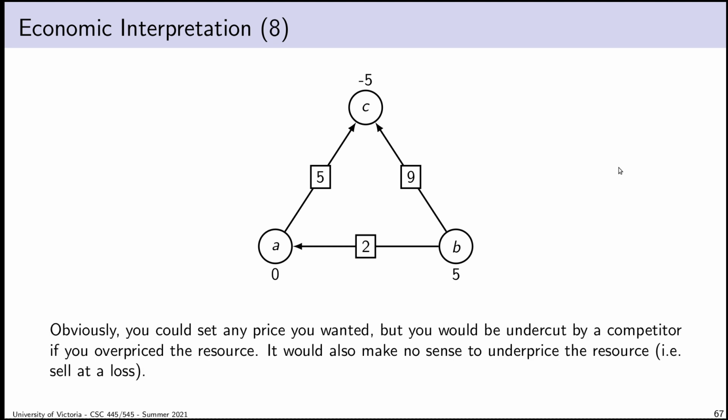So obviously, if you're sitting at city C, you could set whatever price you wanted. I could say I'm going to charge $10,000 for a unit of flow. The problem is, if you set a price that's higher than the price of transporting flow in from vertex B, which is $7, then a competitor will come in and, if you charge $10,000, they'll charge $10. They will undercut you, and you will not get any business. You won't make the sale. You have to set a price so that a buyer will actually pay it, and a competitor can't come in and outprice you.